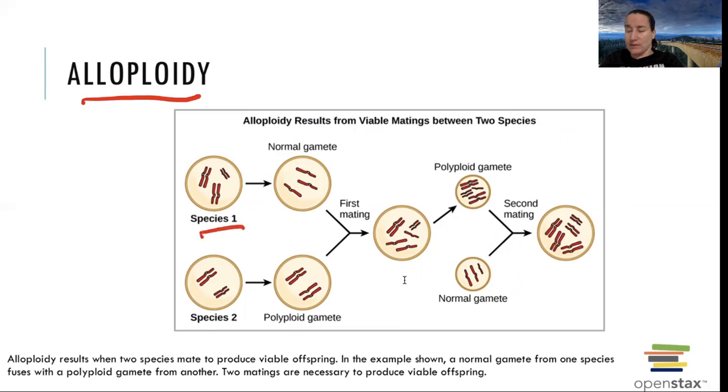In this textbook, our examples are plants. We have species number one and species number two, and they get together. Here are number one's gametes, here are number two's gametes, and when they get together, here is their offspring. So we have two different species combining to make a viable offspring, and it has an extra set of chromosomes from those two different parents. Examples of this were wheat, corn, tobacco, different types of plants. This is allopolyploidy.